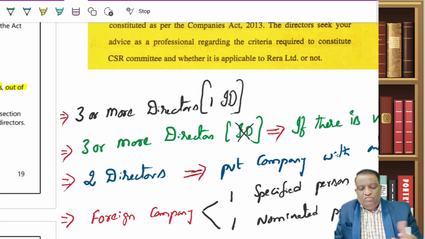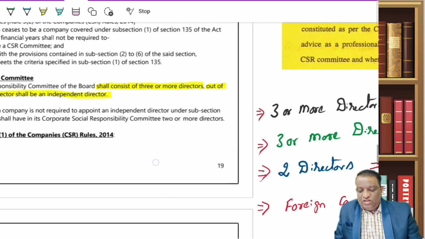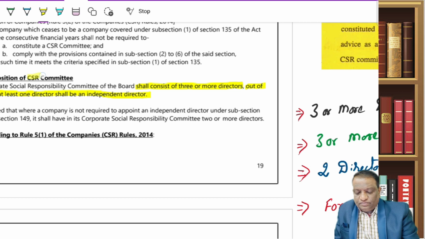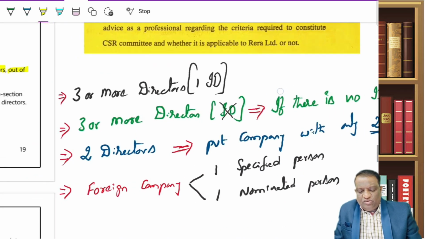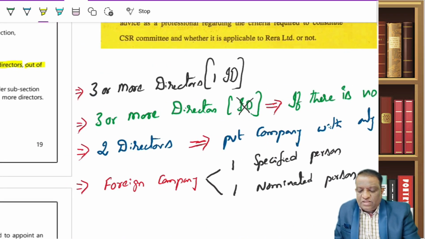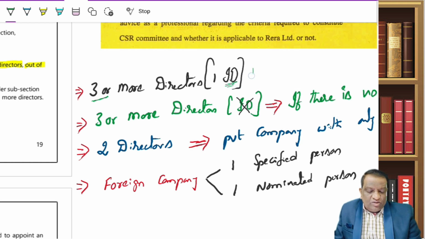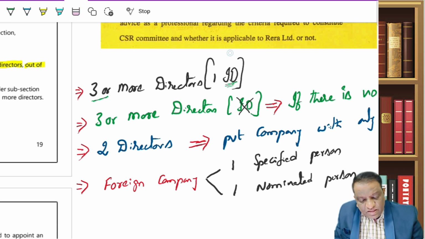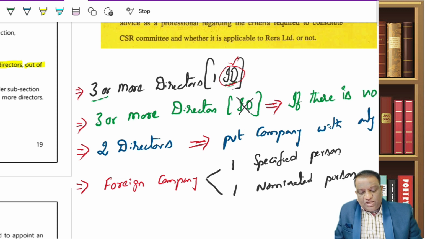Now comes the question: what happens if CSR is applicable? Once CSR is applicable, you need to form a committee which is called the CSR committee. Then, who would be there in the CSR committee? If you look at the summary of it, a minimum of 3 directors are supposed to be there, and out of these 3 directors, one must be an independent director. Mind you, we are not talking about the managing director, like what we talked about for authentication of financial statements. What we are talking about is the independent director. I stress this word. Don't get confused. It is the independent director, not the managing director.